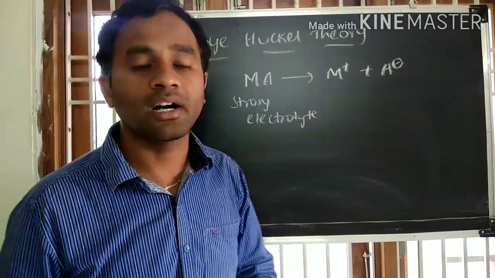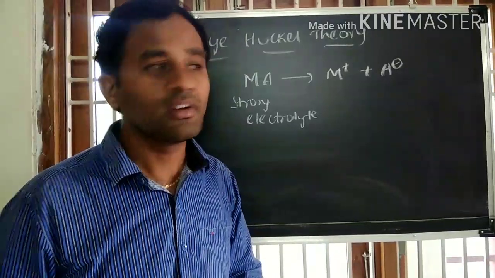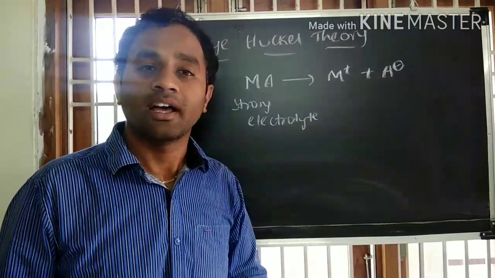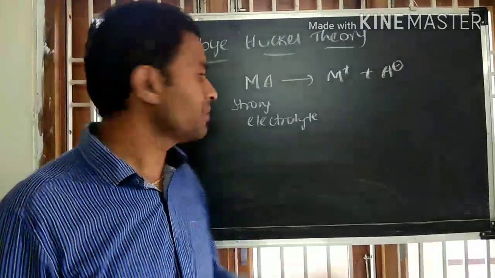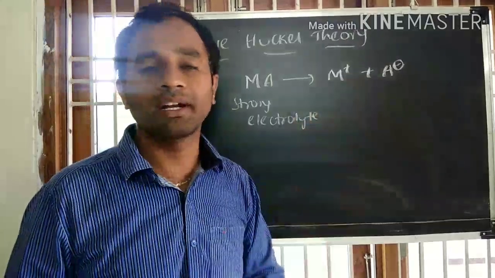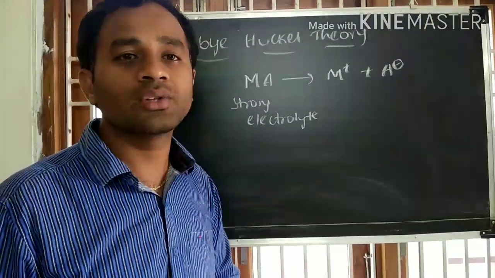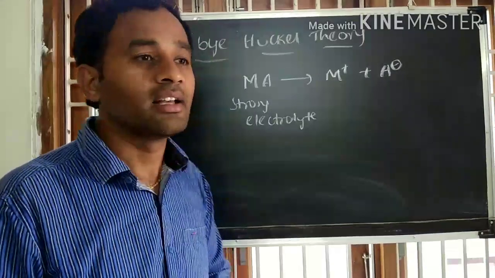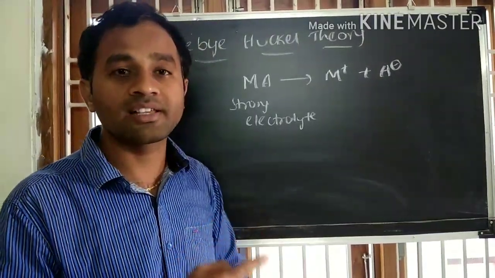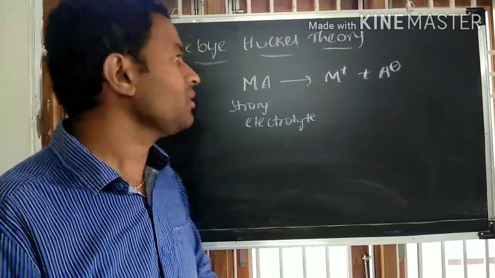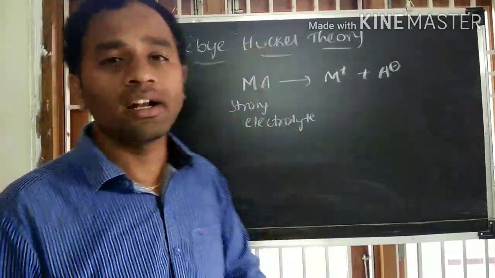But it is not applicable to strong electrolytes because strong electrolytes will undergo complete ionization at all dilutions. That means at moderate concentration also the strong electrolyte will undergo complete ionization. So upon dilution there is no increase of dissociation for strong electrolytes. There are some other factors which influence the conductance of the strong electrolyte upon dilution, which can be explained based on the Debye-Huckel theory.